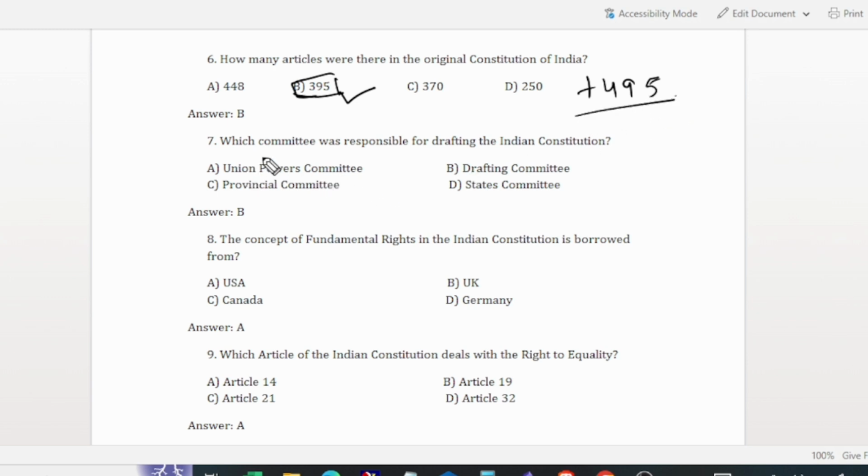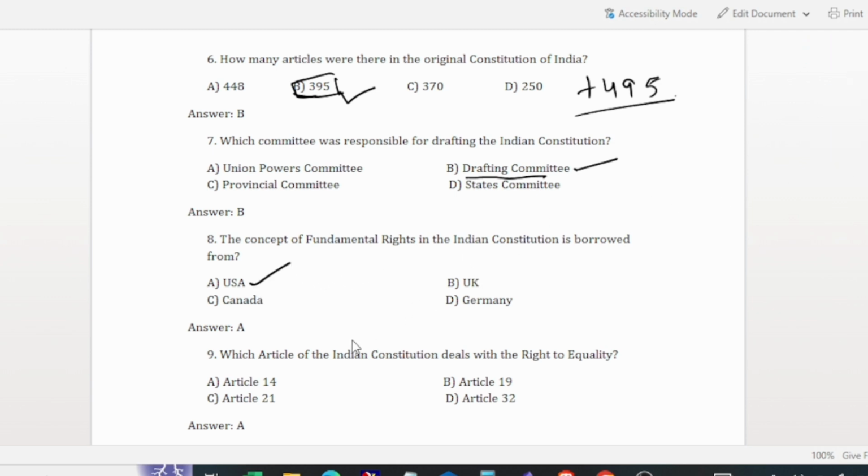And the next question is, which committee was responsible for drafting the Indian Constitution? Already in the first question, I said that the drafting committee was responsible for drafting the Indian Constitution. The chairman of the drafting committee was Dr. B.R. Ambedkar. And the next question we discuss is, the concept of fundamental rights in the Indian Constitution is borrowed from which country? The fundamental rights are borrowed from the USA, United States of America.